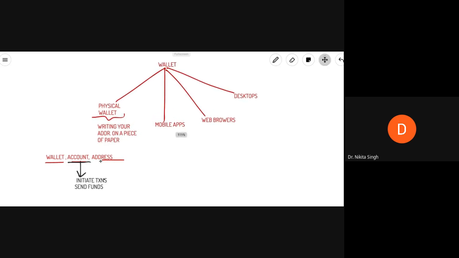So if you're talking about an Ethereum address, it is an address associated with an Ethereum account. So the Ethereum address is the address of the Ethereum account, or the address associated with the Ethereum account.